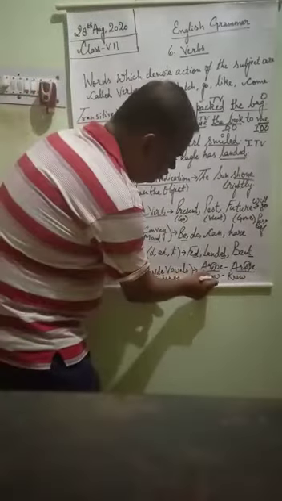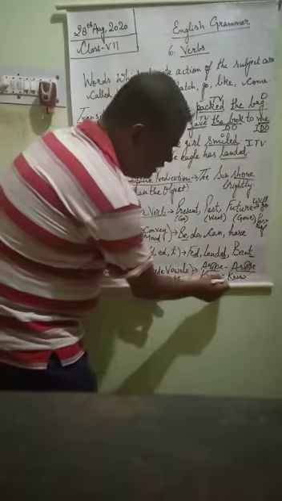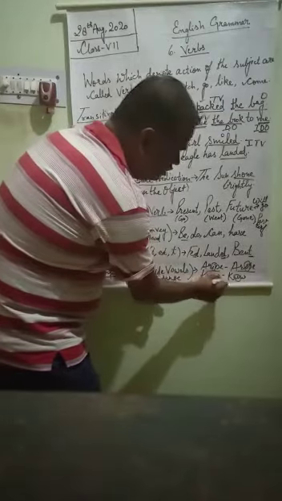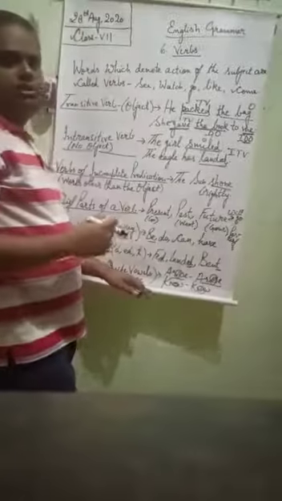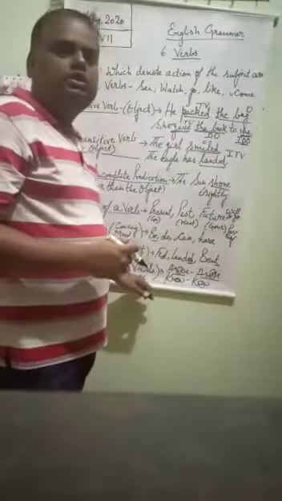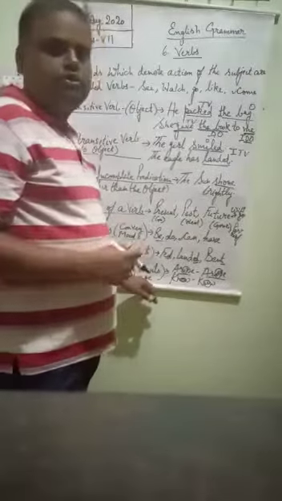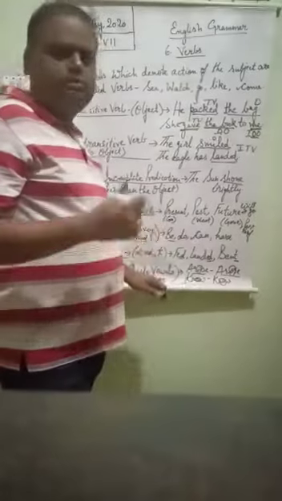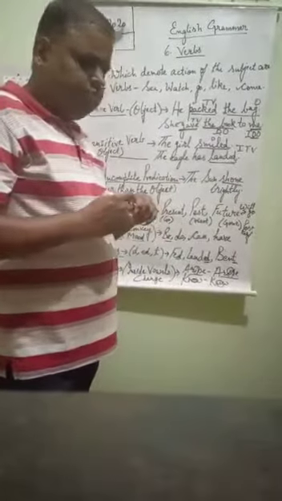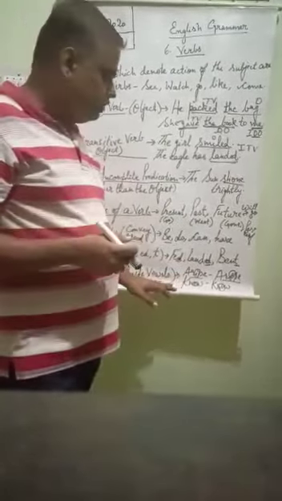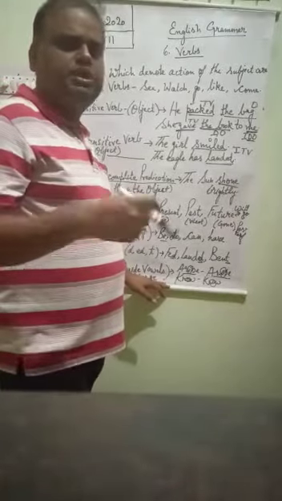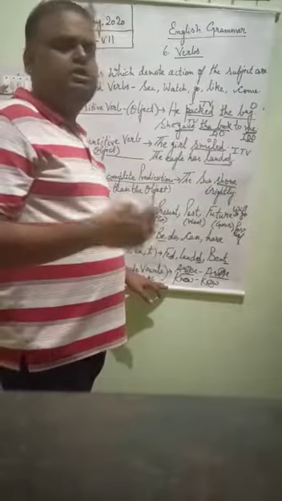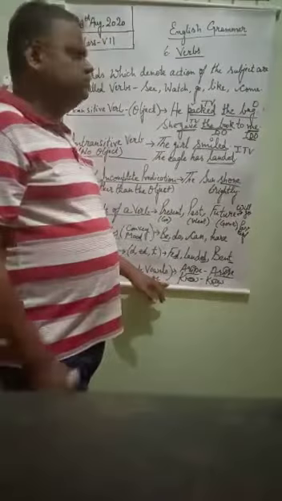So here know, o is the vowel, and o is replaced by e, know and knew. So where the vowels are replaced, those types of verbs are called strong verbs. So this was the whole lesson. And suppose that if I say large, so this is your common sense, you can say enlarge. Making verbs, formation of verbs we can understand by our regular practice. So this was the whole chapter.